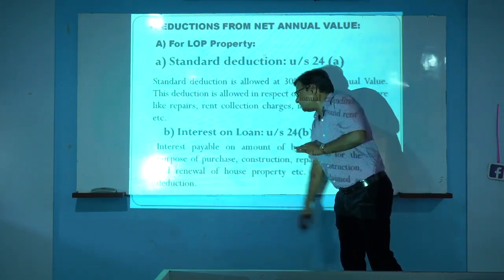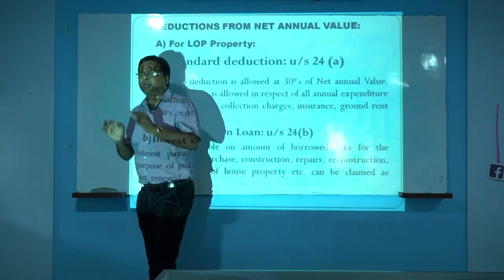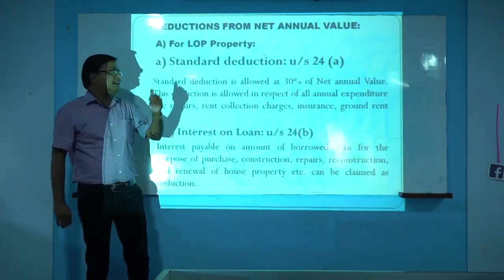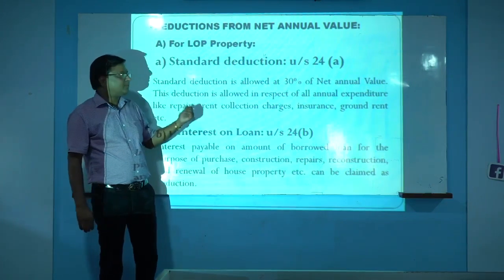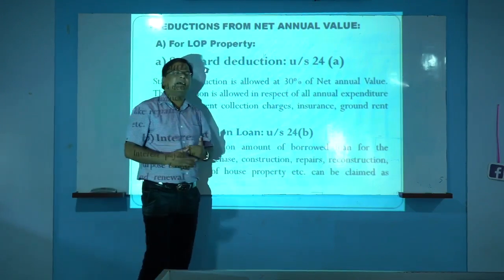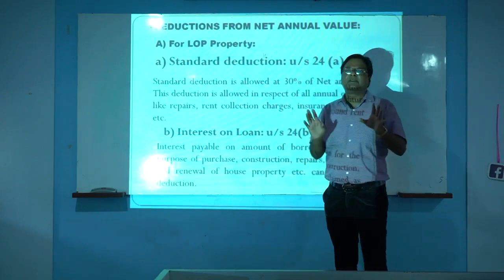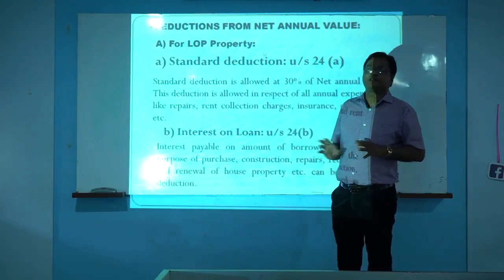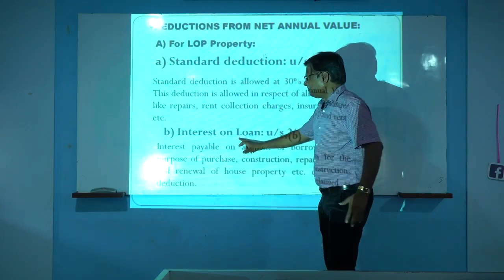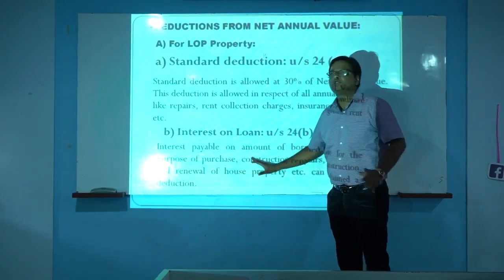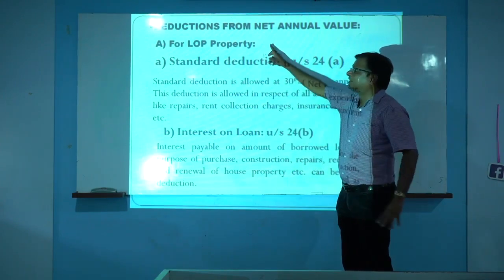Then the second one is interest on loan deduction under Section 24B. If interest on loan is paid during the previous year, that interest on loan is also allowed as a deduction, meaning it is also deducted from net annual value. If the property is LOP, there is no maximum limit for this interest on loan deduction. The actual amount of interest paid during the year should be deducted. There are no restrictions, no maximum limit, if the property is LOP.